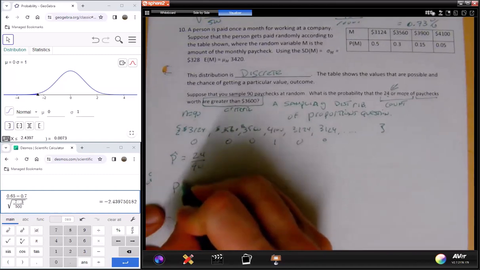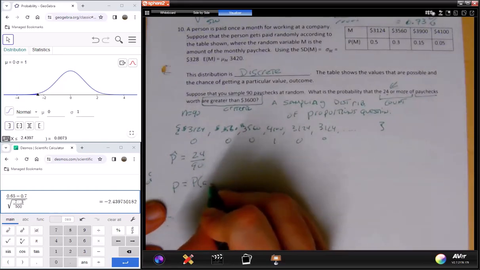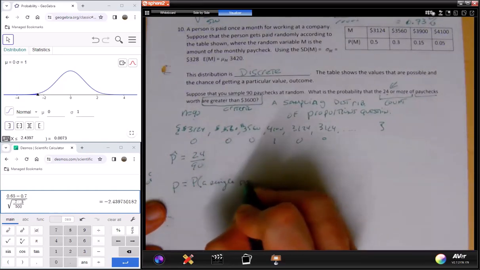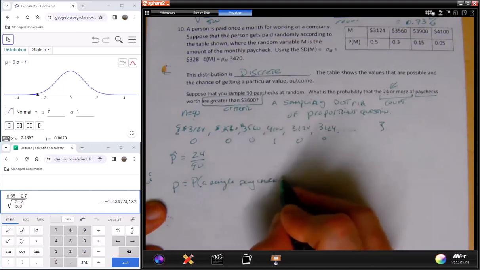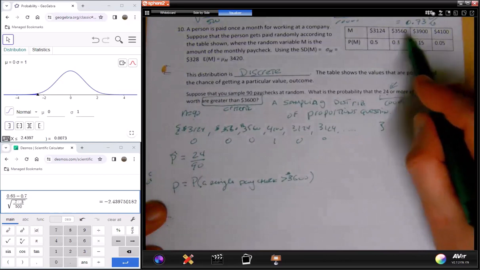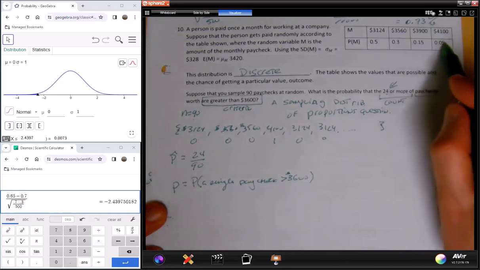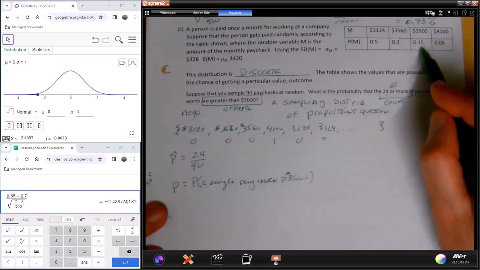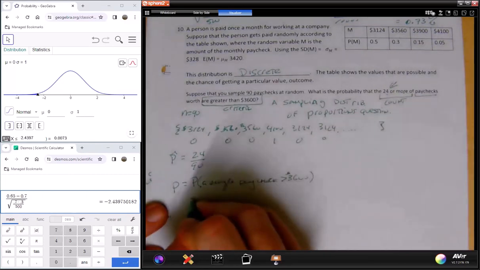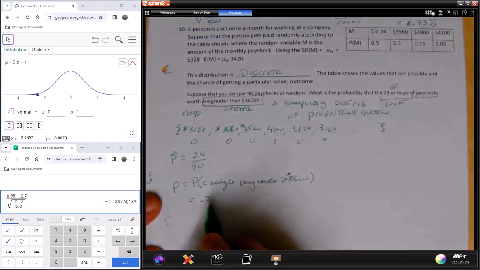If that's the case, what is P? P is the probability that a single paycheck is greater than $3,600. What's the chance of that? Well, let's see. We can only get 3,550, 3,900, 4,100. This is a failure, failure, success, success. So the only way we're going to meet that criteria is if this paycheck shows up or this paycheck shows up. What's the chance of that? Well, 15% plus 5%, total 20%. So the probability of success is 20%. This is now the mean of the distribution of p-hat.